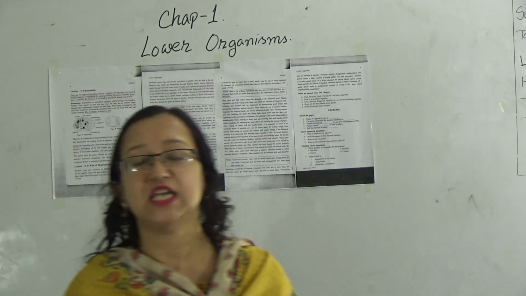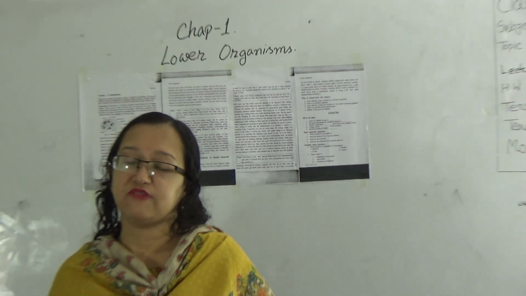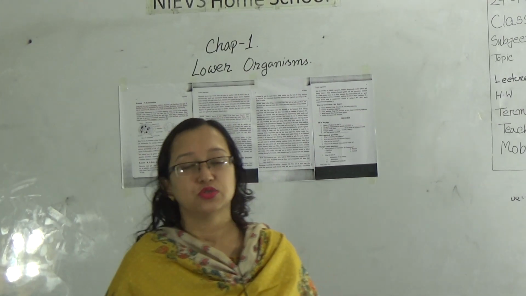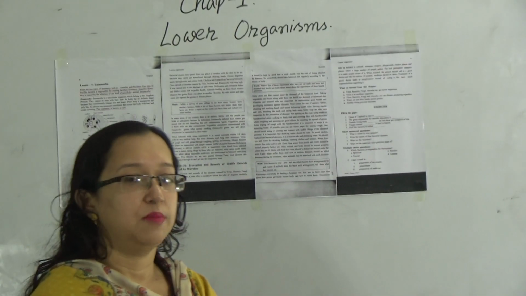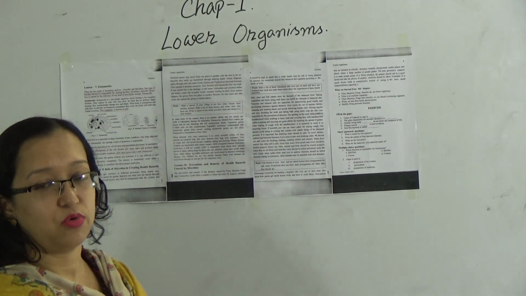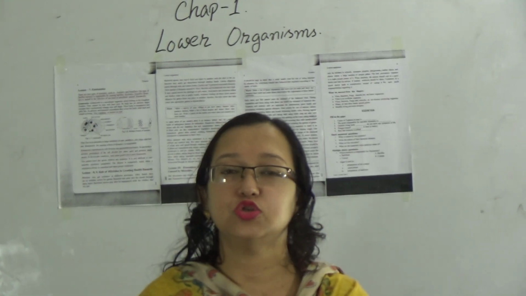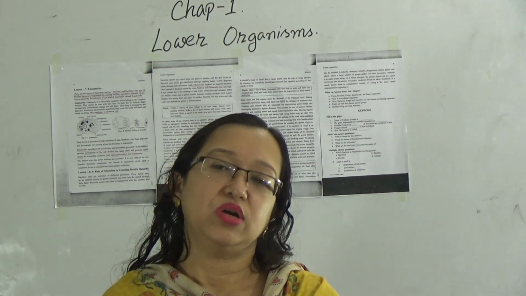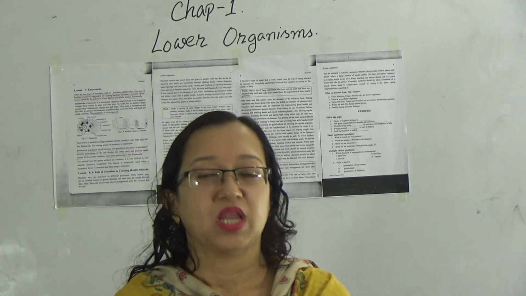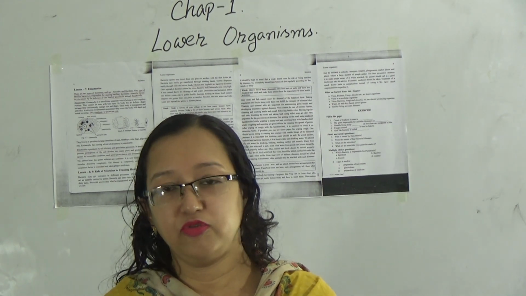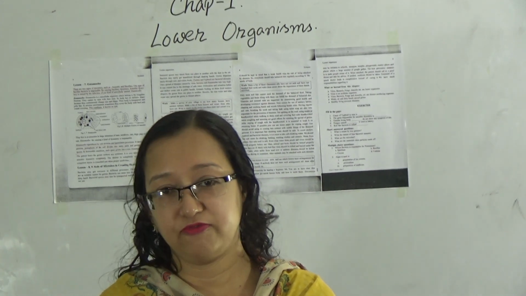So, my dear students, we should take these types of prevention to keep ourselves safe from the microorganism diseases and from the virus and bacterial diseases. After reading this chapter, we know what a microorganism is, in how many kingdoms microorganisms are divided, what bacteria is, what virus is, what fungi is, what algae is, who invented bacteria, what the harmful effects of bacteria are and how they are helpful for us also.